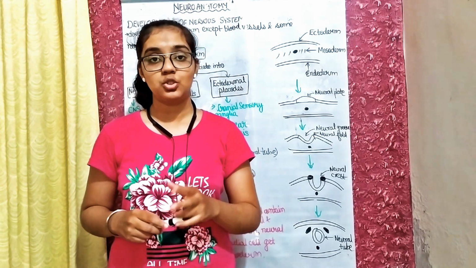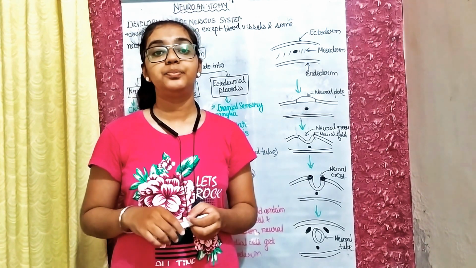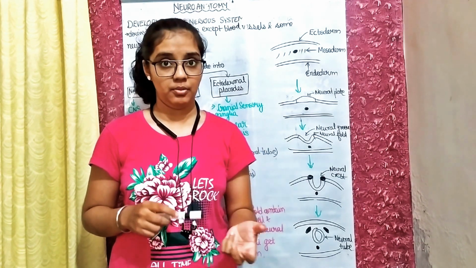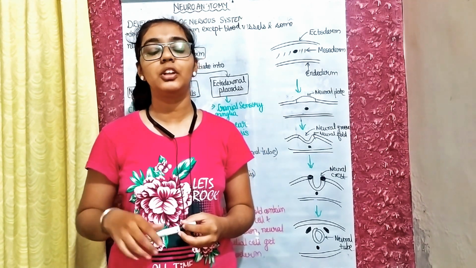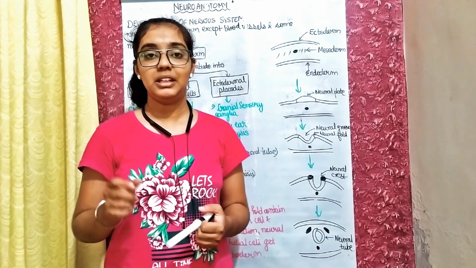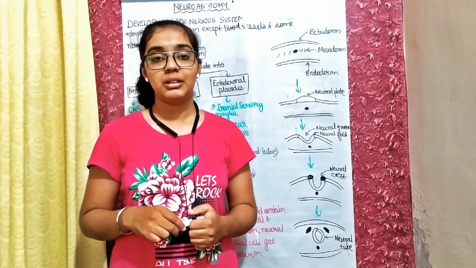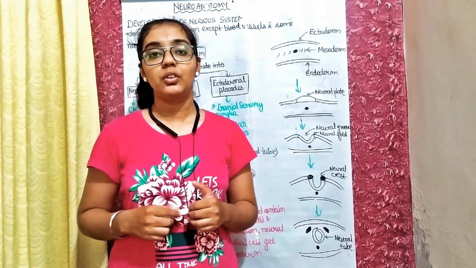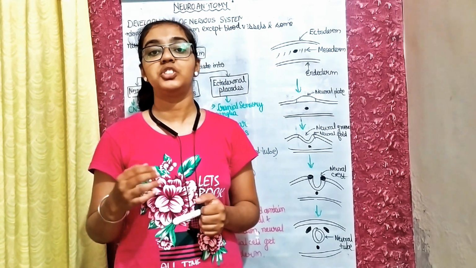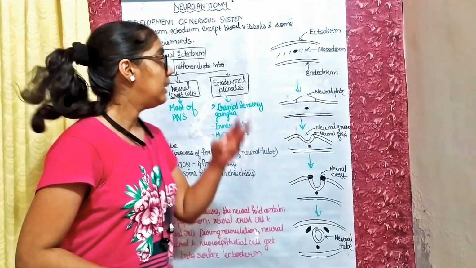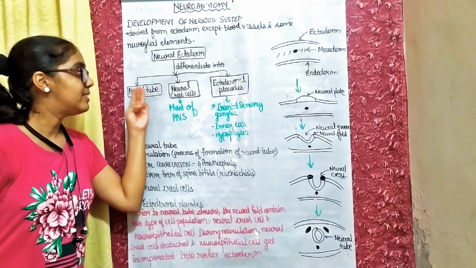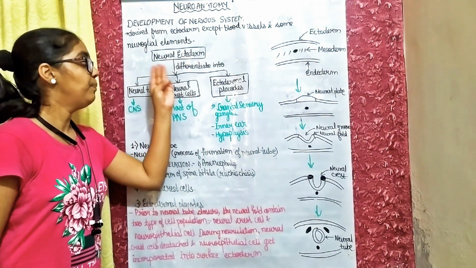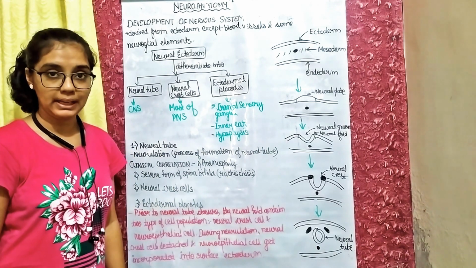So except these two structures, that is blood vessels and some of the neuroglial cells, the nervous system is derived from the ectoderm. Now during the early embryonic life, the ectoderm differentiates into three parts, that is neural tube, second is neural crest cell, third is ectodermal placoid.